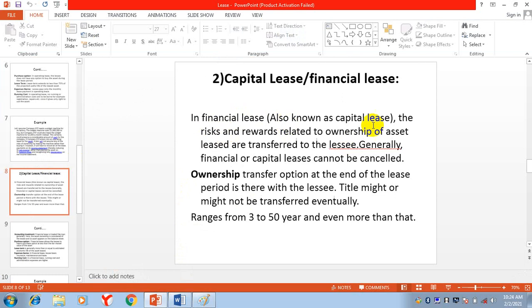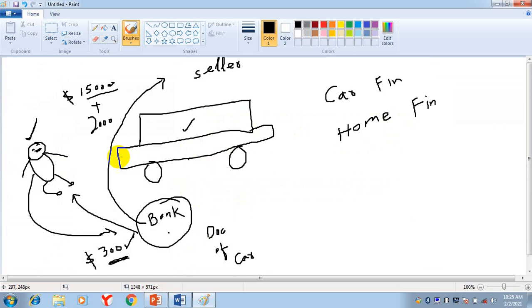So in financial lease, all the risks and rewards are with the lessee. Suppose 5 years is the payment time, and the customer has an accident. The bank is not concerned with this risk, that if there is an accident, what will happen. The lessee will be concerned.